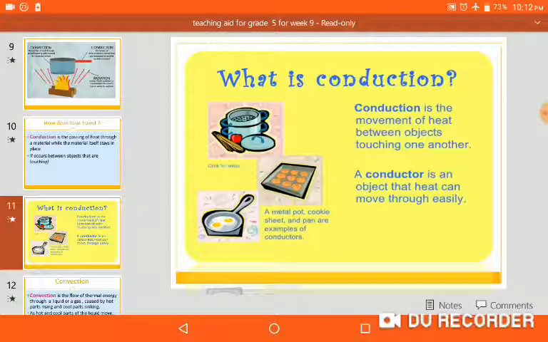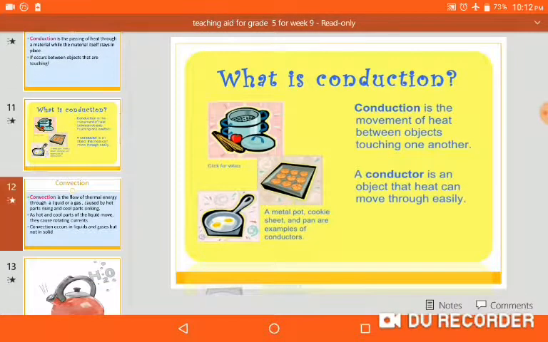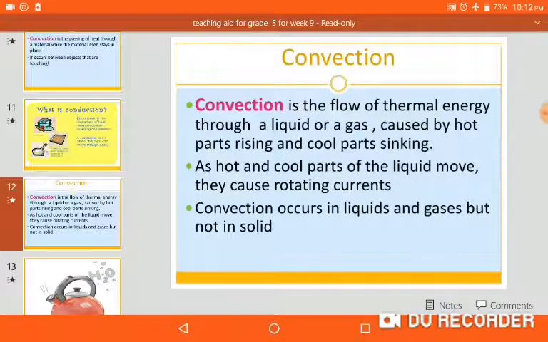If you touch any hot thing, that is conduction, and the hot thing is called a conductor. A conductor means any object that heat can move through easily. Understand? The material is the conductor, and the method is conduction.